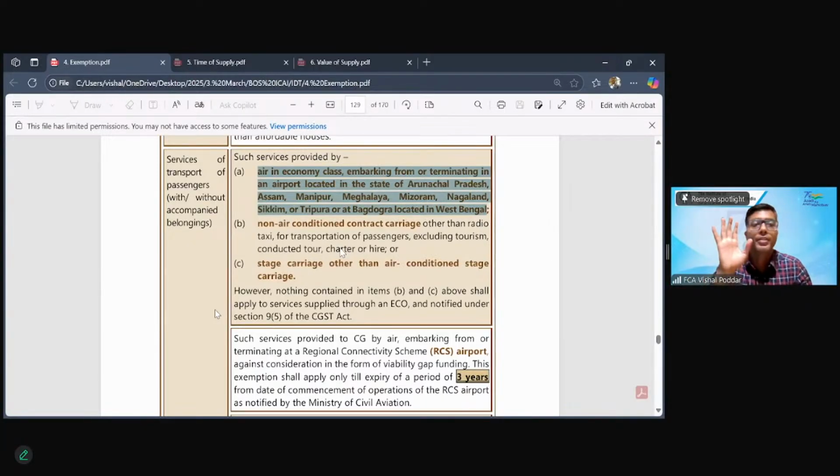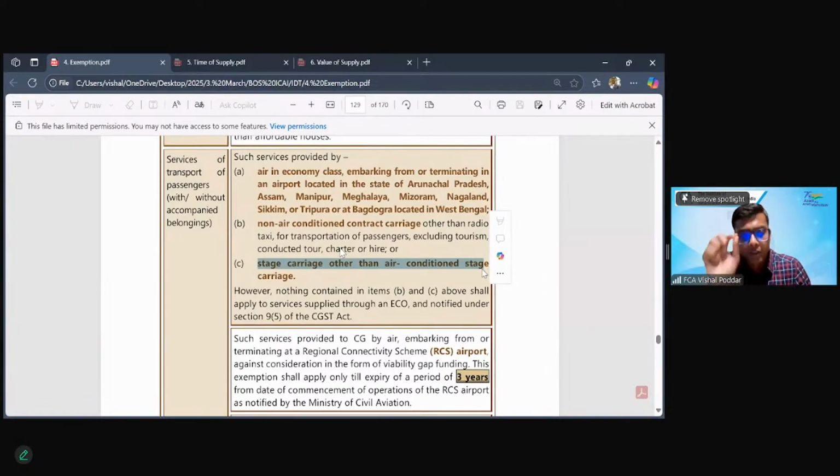Now, besides this, for all other points, you will feel the point which I mentioned, transport for the common man. How? They are saying it should be non-AC contract carriage. Again, they are saying it should be non-AC stage carriage. So wherever you are doing transportation by AC bus, AC train, AC cab, it will be taxable.